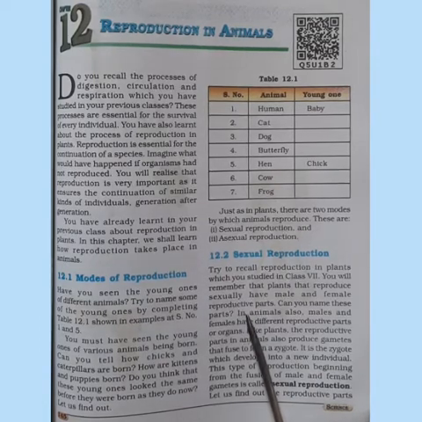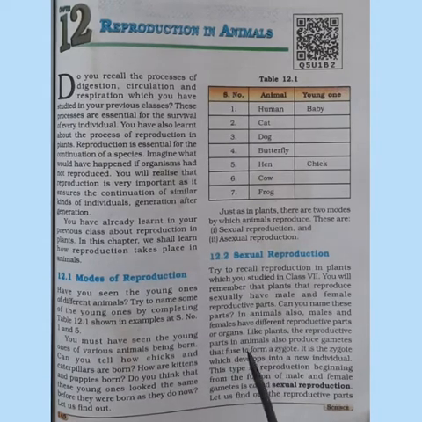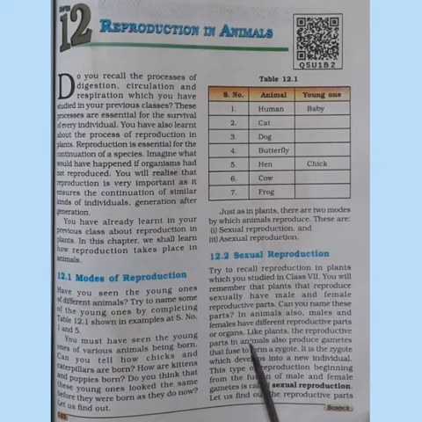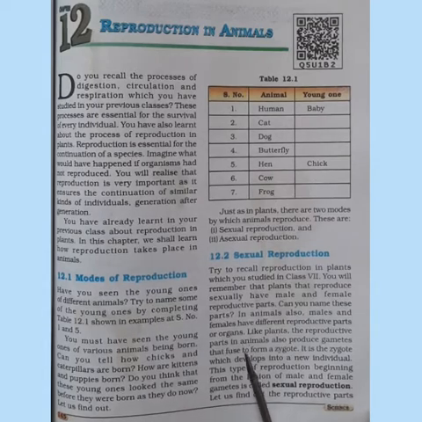Yes. Stamens are the male reproductive part of plants and pistils are the female reproductive part of plants. Likewise, in animals also, males and females have different reproductive parts, or we say organs, reproductive organs.